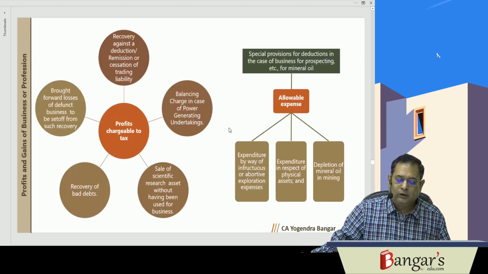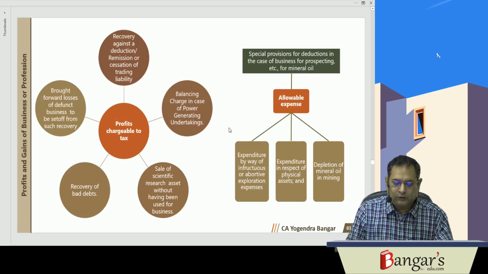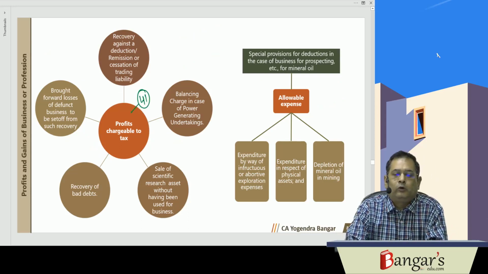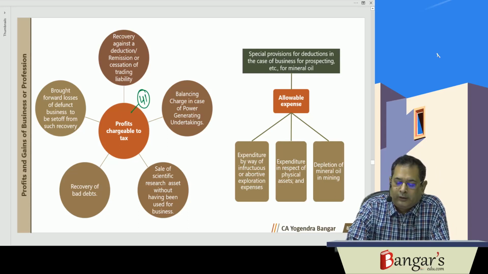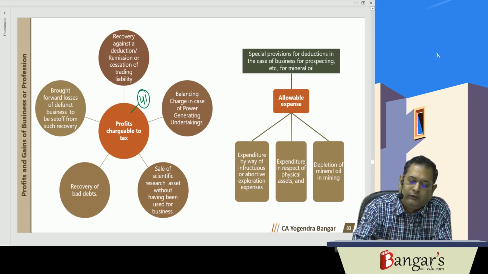Now what does section 41 deal with? Section 41 deals with what? Profits chargeable to tax. 41 is dealing with the provisions relating to profits chargeable to tax. Now here, most of the things we have already discussed.